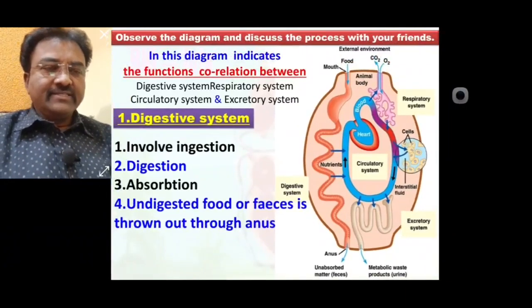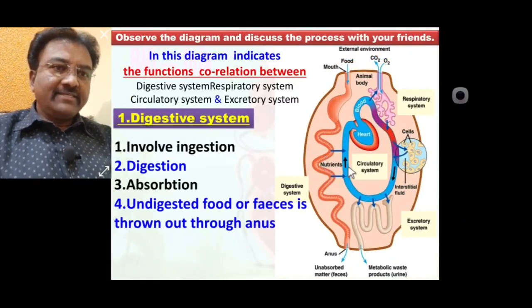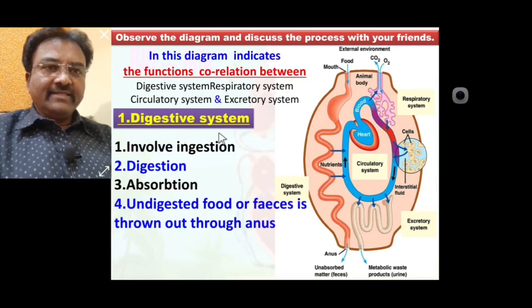This is the digestive system seen here, and it is connected to the circulatory system. So up to this point we learned that the digestive system and circulatory system are correlated.